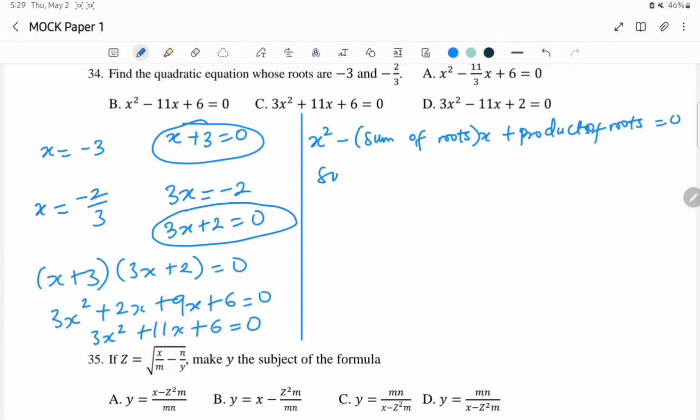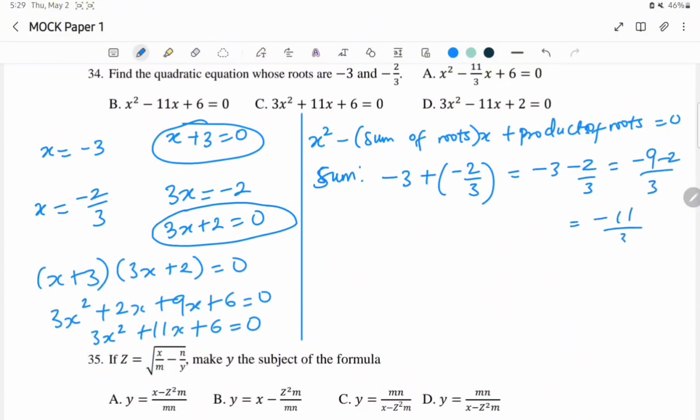So the sum of roots is minus 3 plus minus 2 over 3. And that will give me minus 3 minus 2 over 3. And that's minus 9 minus 2 over 3. And that's negative 11 over 3. The product is minus 3 multiplied by minus 2 over 3. 3 here will cancel 3 here. Minus will multiply minus to give us plus. So that means we have the product to be 2.